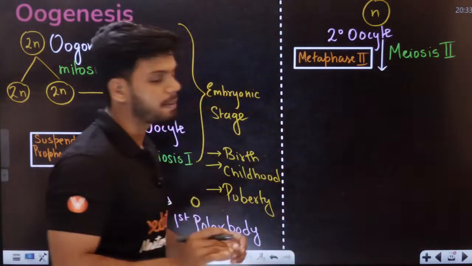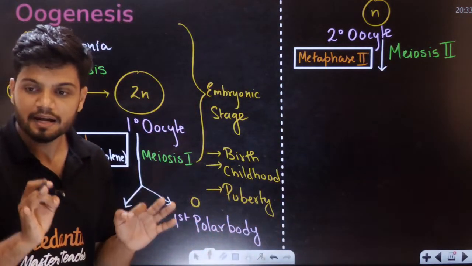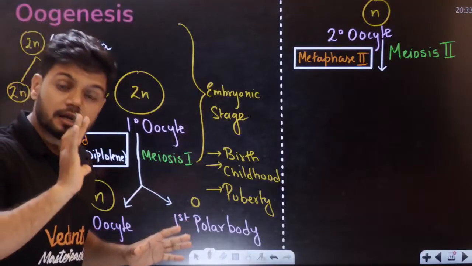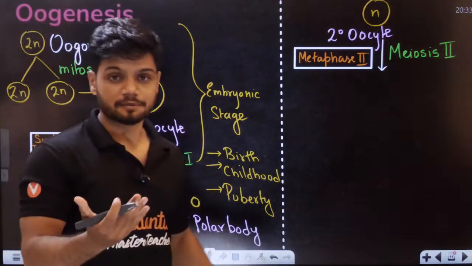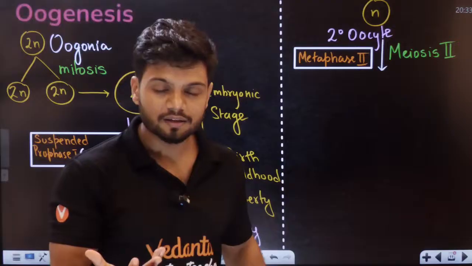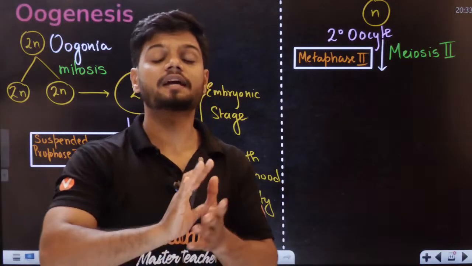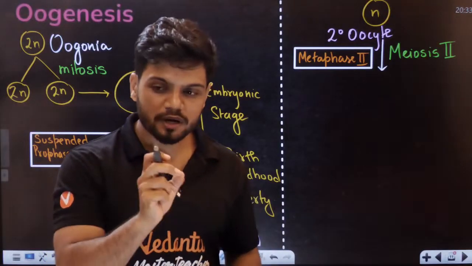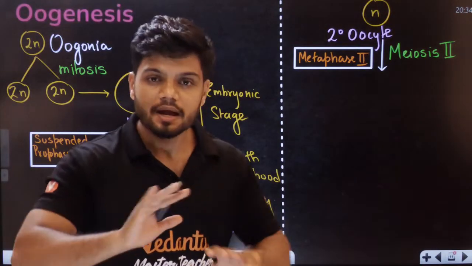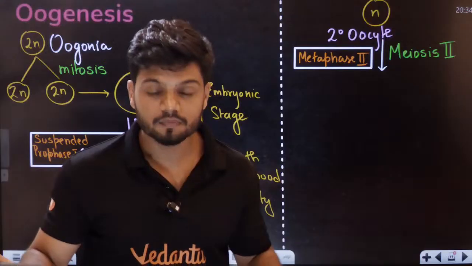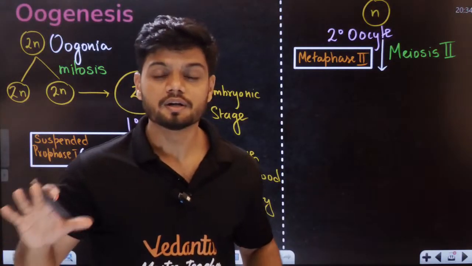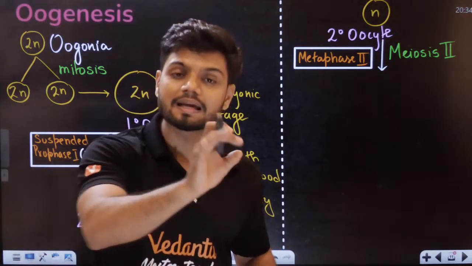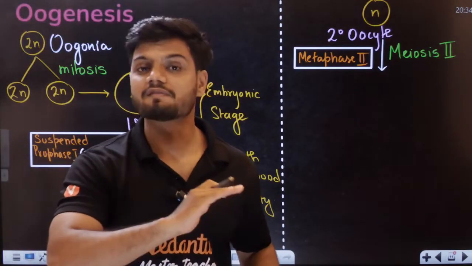Suspended at metaphase 2, students. Now, when do you think the secondary oocyte is actually finishing the second meiosis? If you read NCERT, it is not mentioned at all. It is never mentioned in NCERT in gametogenesis, in oogenesis.